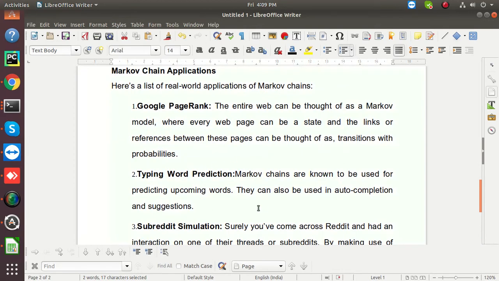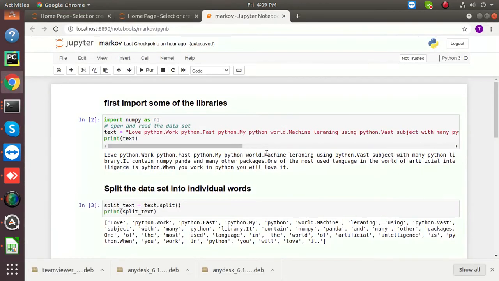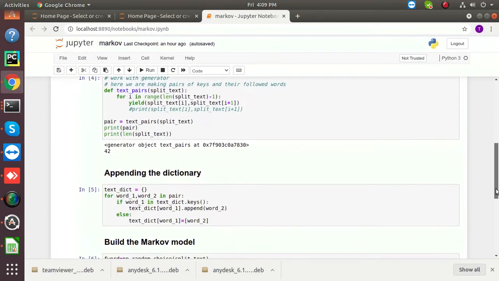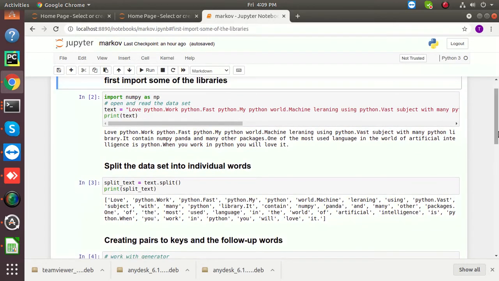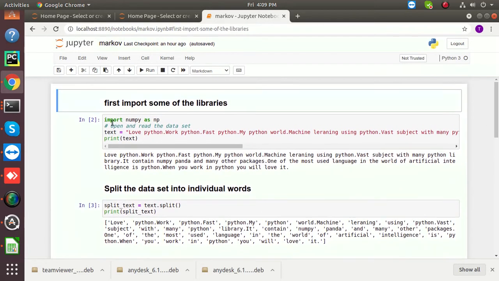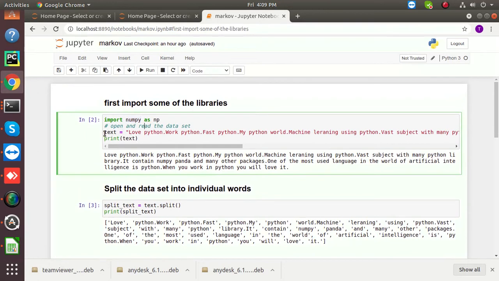Now we will have a look at the notebook where I have done the coding for the Markov chain. So this is a simple code of Markov chain starting from the first step, that is, first import some of the libraries. We will import some libraries which are required for the process, that is NumPy, and we give any random text, and we print it to just check our statement.